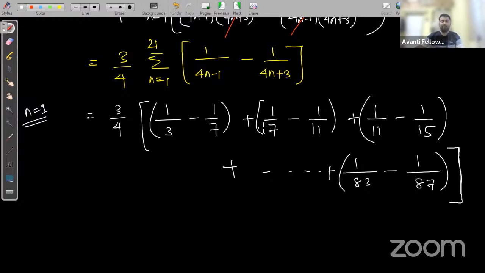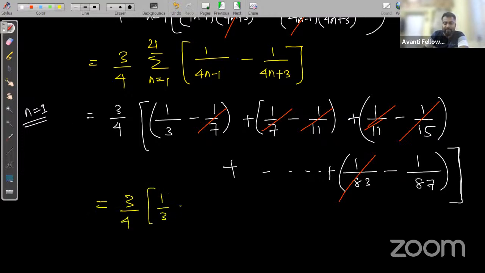Guys, you can observe here, all these terms are cancelled out: 1 by 7, 1 by 7, 1 by 11, 1 by 11, 1 by 15, and so on. All these terms will be cancelled out by each other. And finally, we will be having 3 by 4 into (1 by 3 minus 1 by 87).